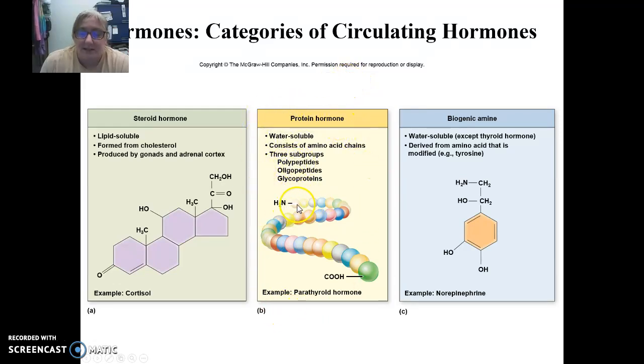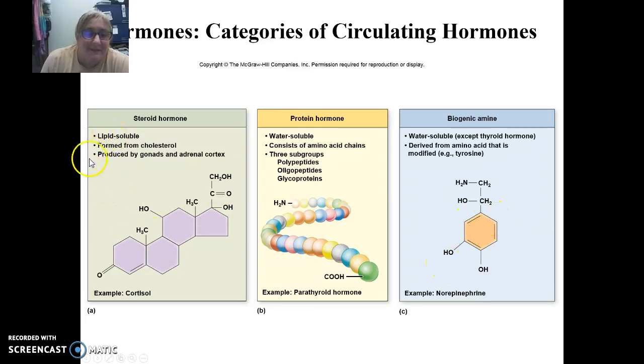Protein hormones consist of multiple amino acids that produce polypeptides. So peptide bonds producing these long polypeptides. Biogenic amines typically are individual amino acids that have been modified, and most are water soluble, with the exception of thyroid hormone, which is not water soluble, it's lipid soluble.